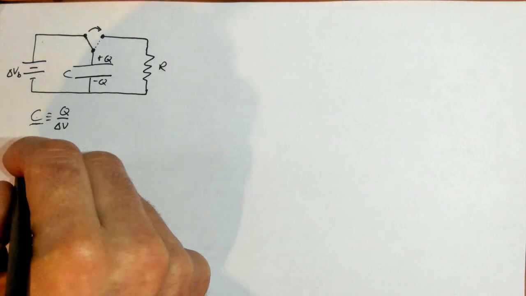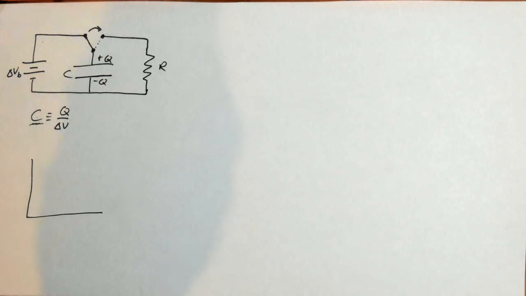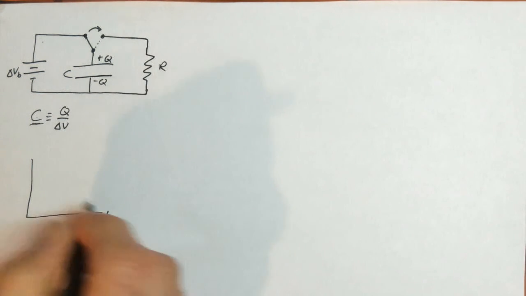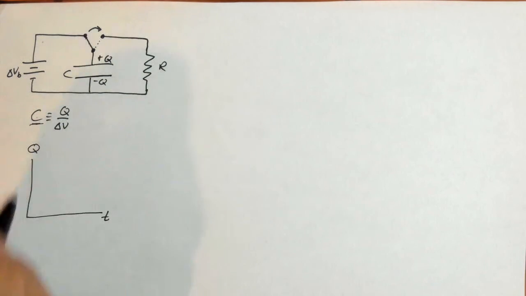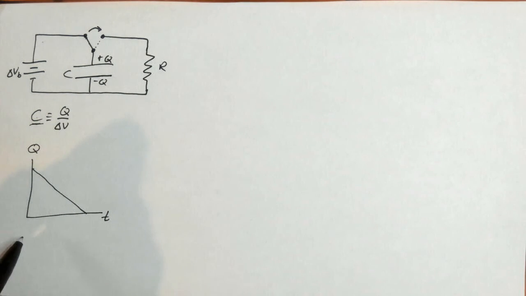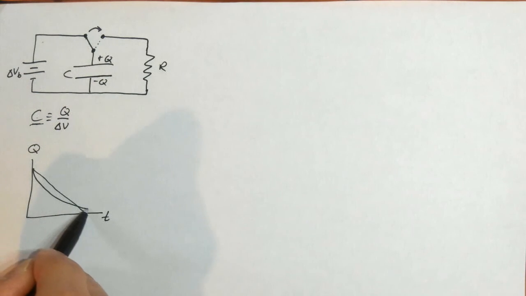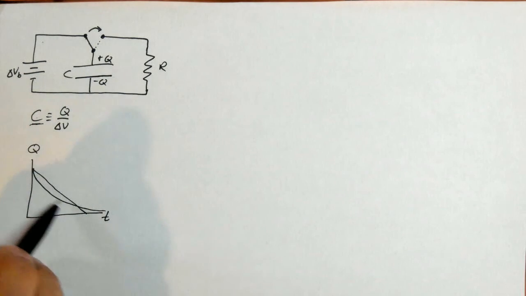If we think about it carefully, we don't have a lot of intuition right now to build this up. But if we think about the charge on the capacitor as a function of time, it's getting smaller with time. Maybe it's linear like that. We're going to find that it's actually a decaying exponential. It's actually this curve here.